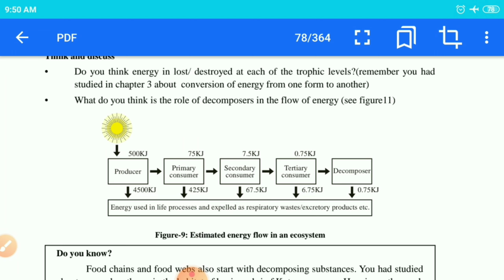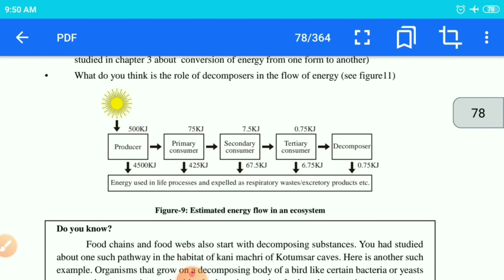Okay children, here one particular flowchart is given. From the sun, the producers are going to utilize the solar energy. From the producers, it is utilized by the primary consumers. From the primary consumers, it is utilized by the secondary consumers, and so on it will go to the ultimate decomposer. You can see that from 4500 kilojoules to 0.75 kilojoules, how the energy is dissipated and what percentage is going to be migrated.